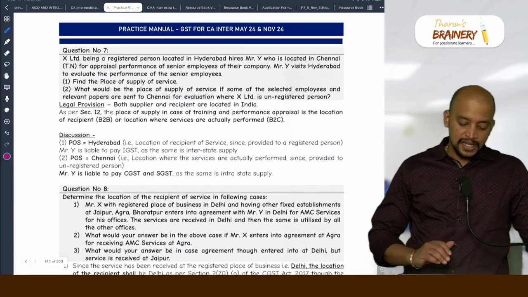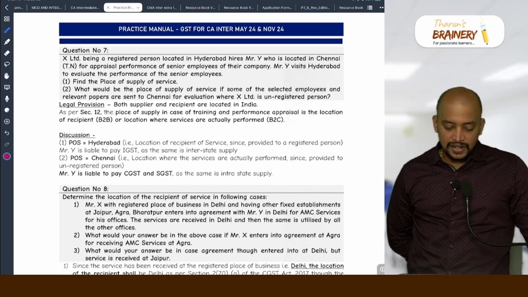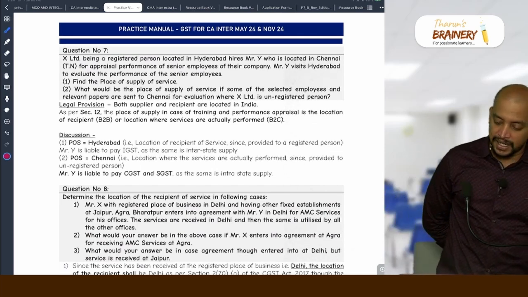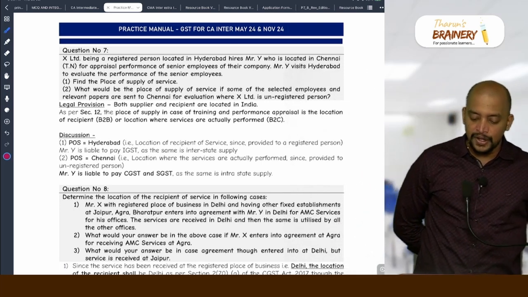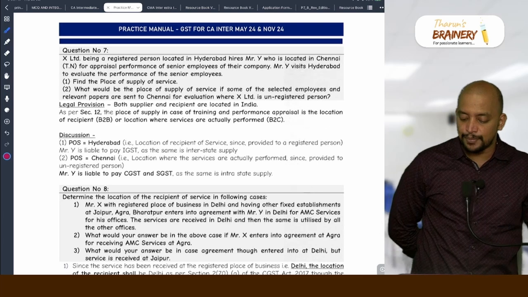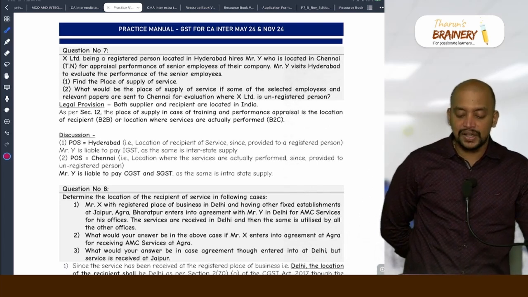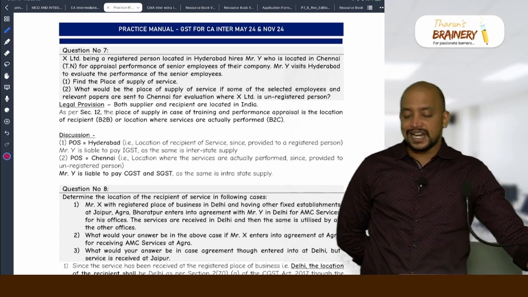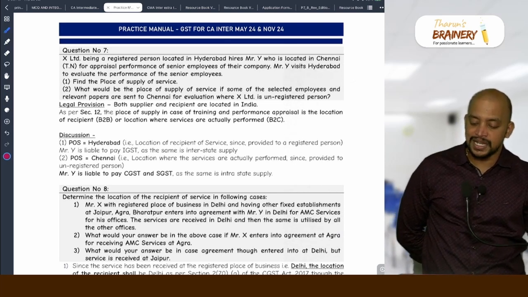interstate. Then next, X Limited, being a registered person located in Hyderabad, hires Mr. Y, who is located in Chennai, Tamil Nadu, for appraisal of performance of senior employees of their company. Mr. Y visits Hyderabad to evaluate the performance of senior employees. Find the place of supply. So, training and performance appraisal, correct. B2B or B2C? B2B. So, what will be taken as place of supply? Hyderabad will be taken as the place of supply.